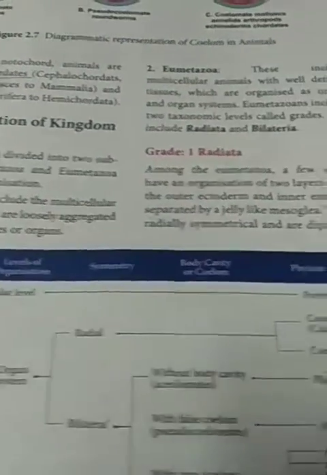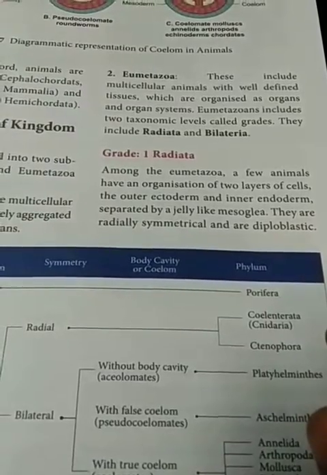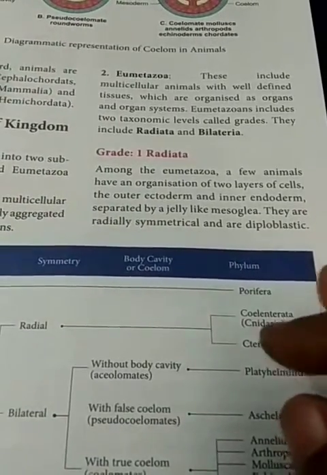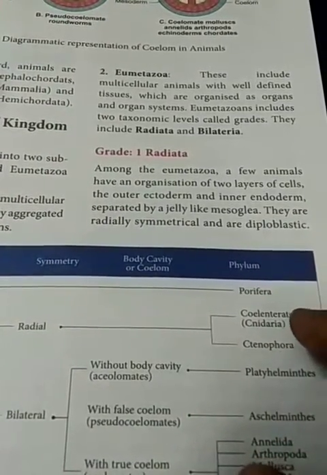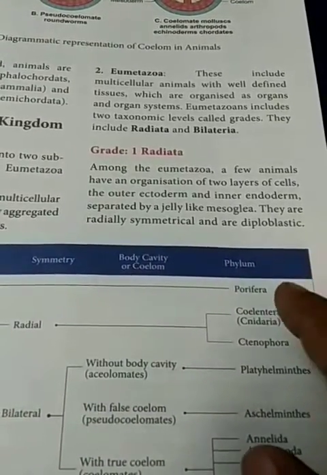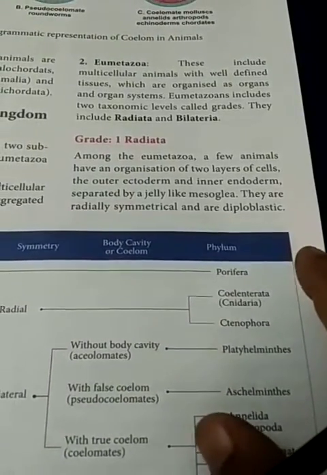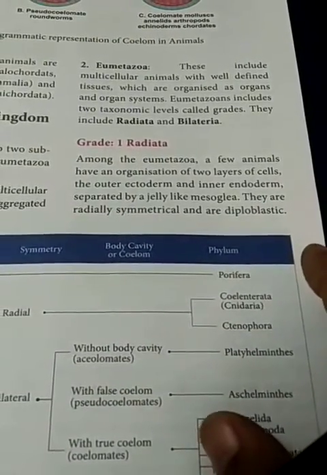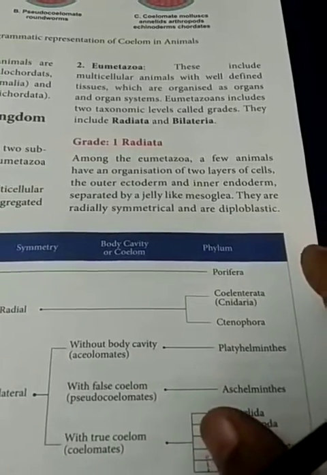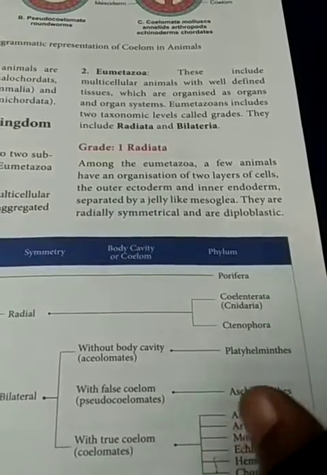Then Eumetazoa, multicellular, where the cells are joined together to produce tissues, organs and organ systems. Okay, then it is divided into 2 grades, known as Radiata and Bilateria. Radial symmetry, bilateral symmetry, that is Radiata and Bilateria. In grade Radiata, the organisms have only 2 germ layers. Already I told you, radial symmetry is diploblastic, bilateral symmetry is triploblastic.